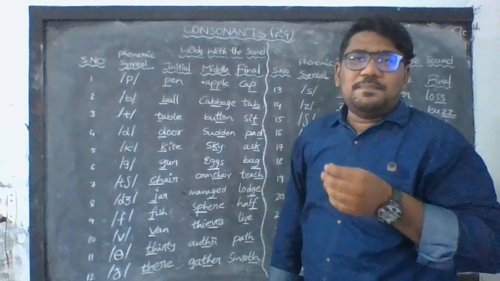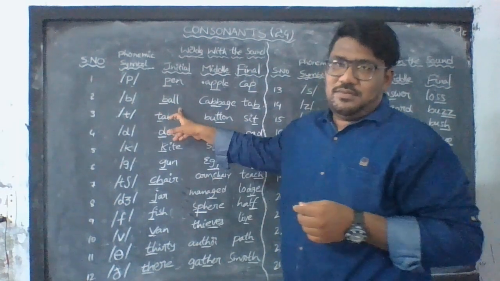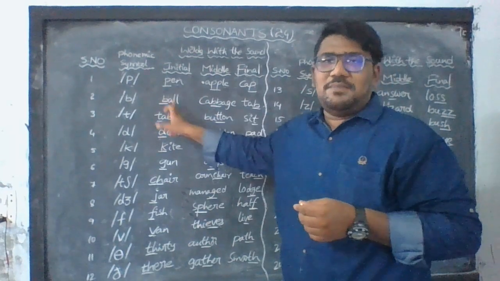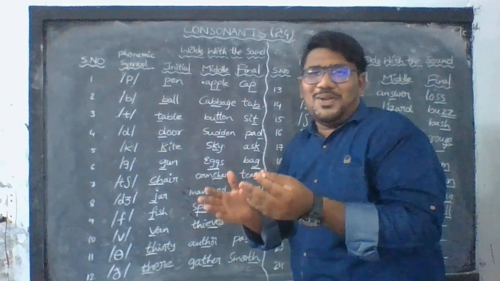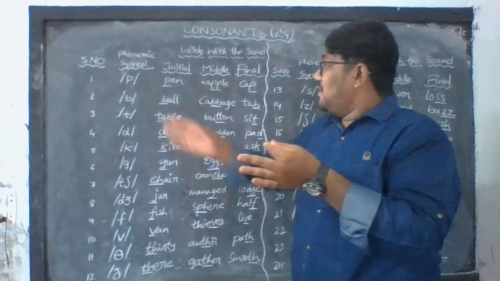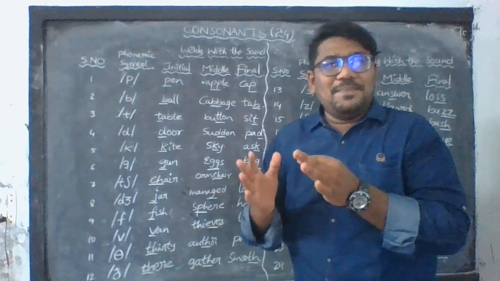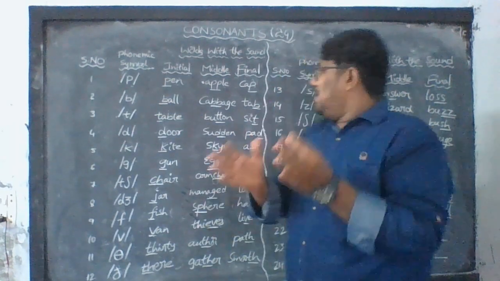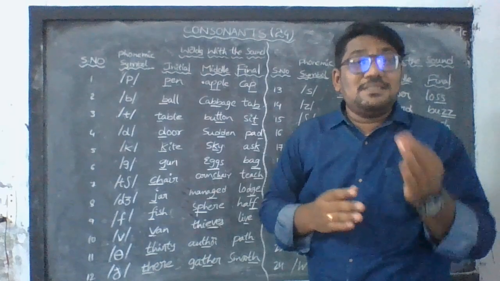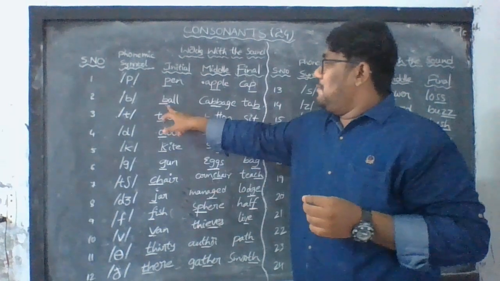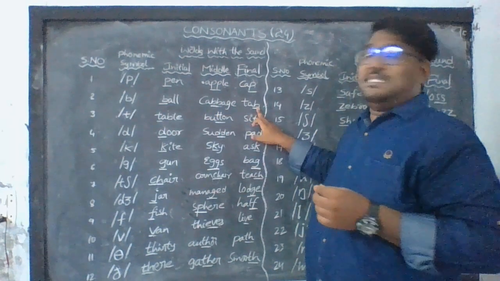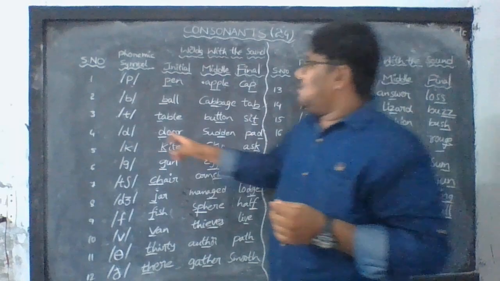The other one is b. This is ball. B as in ball. B as in cabbage. B as in tap. B, cabbage, tap.